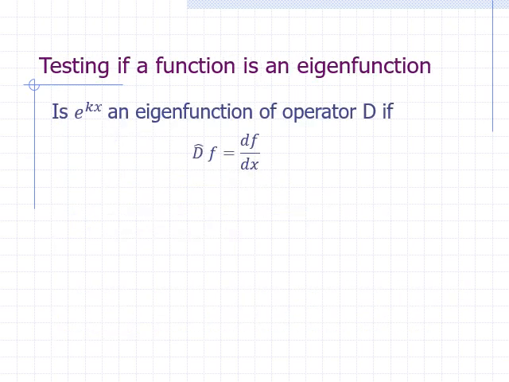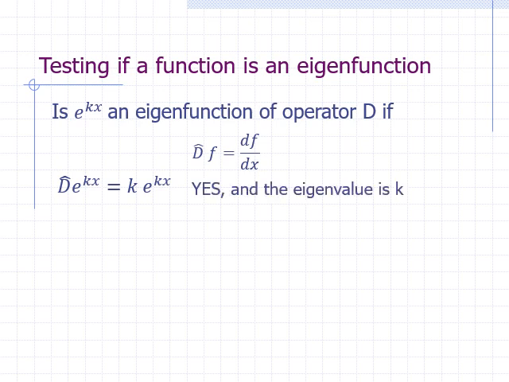Suppose operator D is defined such that applying it on a function yields the derivative of the function with respect to x. Is e to the kx, where k is a constant, an eigenfunction of operator D? To answer this question, we just apply operator D on e to the kx. We find that it is equal to k times e to the kx. Is this equal to a constant times the original function? The answer is yes. The constant is k. So we say that e to the kx is an eigenfunction of operator D with an eigenvalue equal to k.